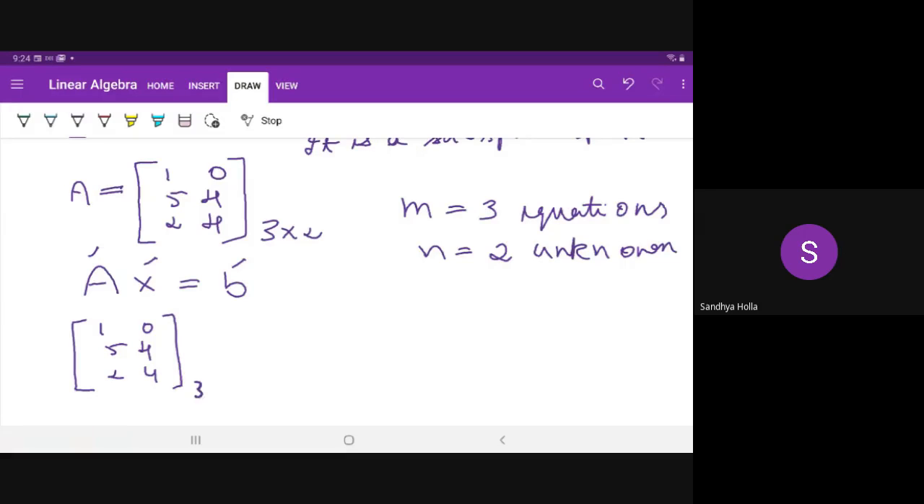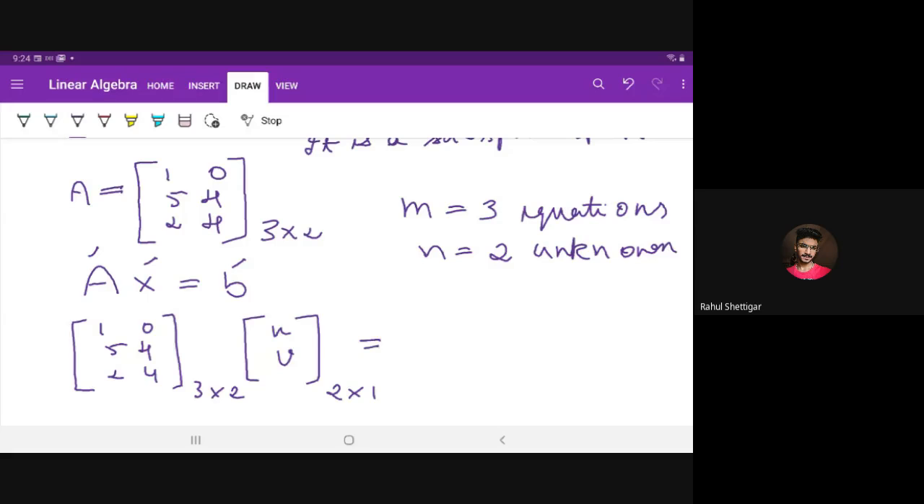which is 3 cross 2, what should be the vector of unknowns, or what should be the order? X and Y. So X is 2 cross 1. So the order is 2 cross 1. X and Y, or I will write it as U and V, anything you can write.